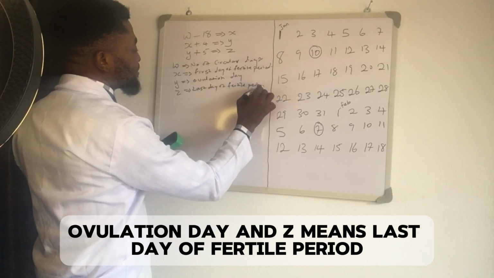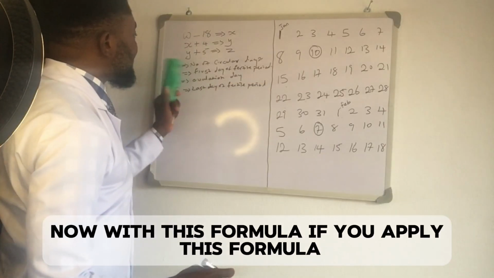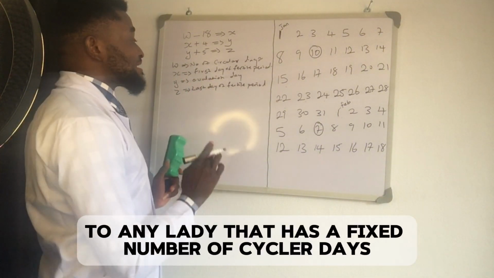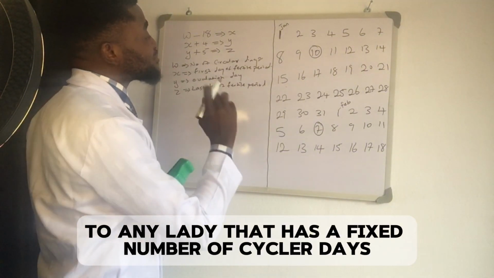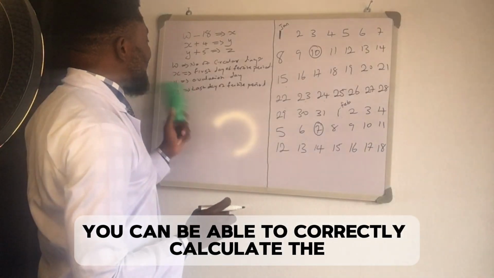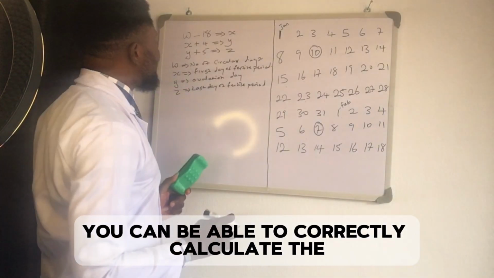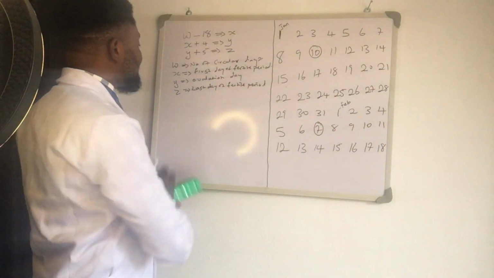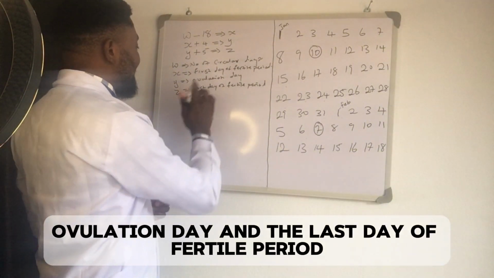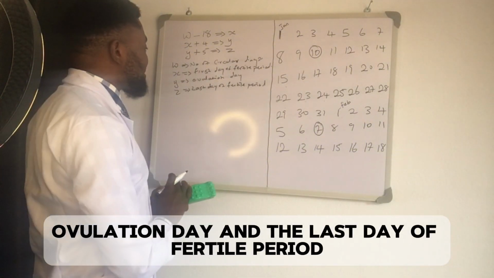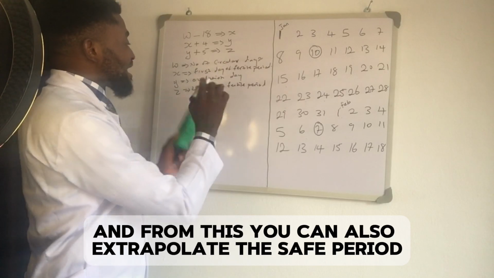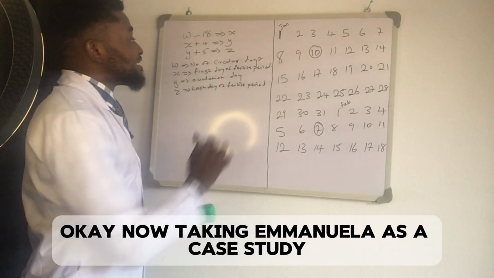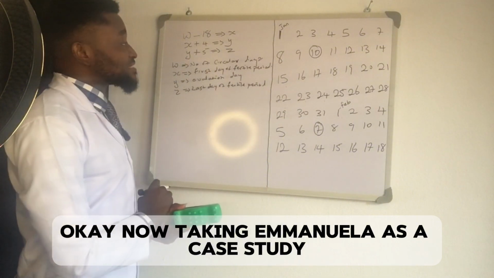fertile period. Now, with this formula, if you apply it to any lady that has a fixed number of circular days, you can correctly calculate the first day of fertile period, ovulation day, and the last day of fertile period. And from this, you can also extrapolate the safe period. Okay, now taking Emanuela as a case study.